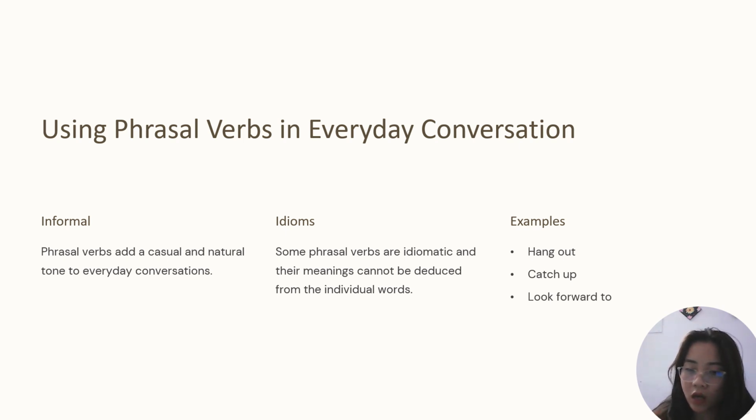We can use such words in sentences, but we won't identify them as a phrasal verb. That will be different. So you can use verb plus preposition, or preposition plus adverb, or adverb plus preposition. According to that we have to see. Examples are given here: hang out, catch up, look forward to.